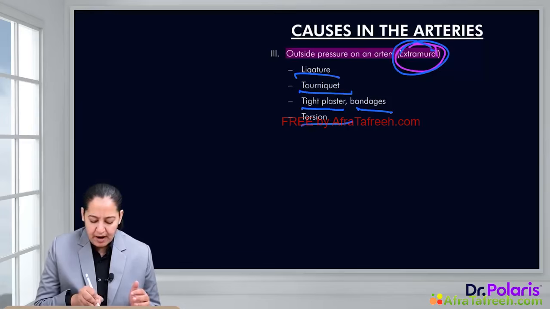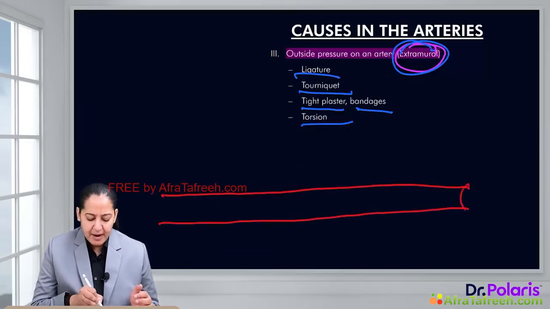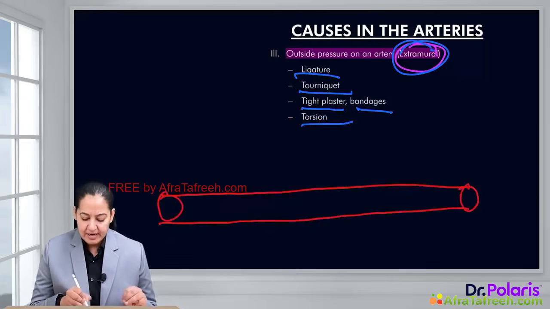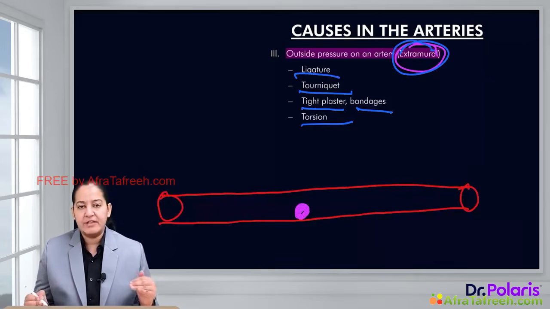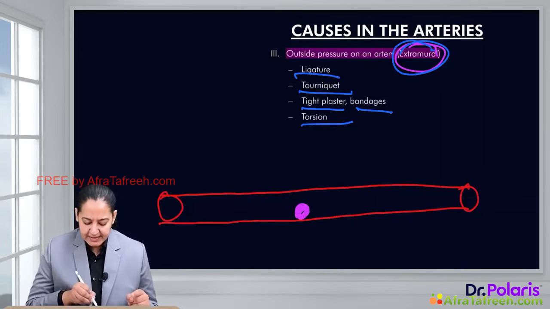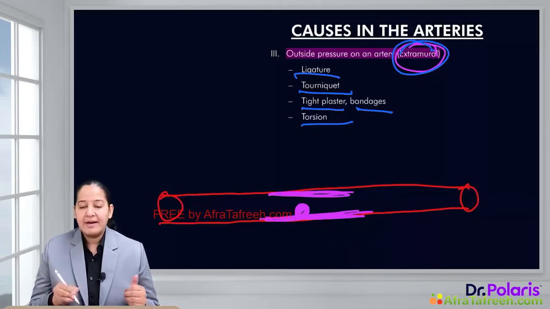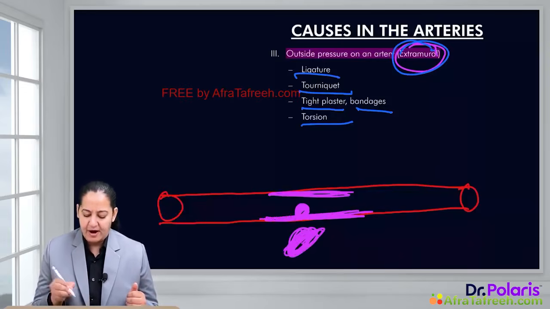So let me draw an artery. This is the diagram of an artery. You can see the wall of the artery. Blood is flowing inside the artery. Now, obstruction can occur at three levels. The first is intraluminal. That can be a thrombus or embolism obstructing the flow of the blood. The second is intramural. You can notice the wall has become thickened. So there is some cause in the wall, that is intramural. And the third one is extramural or extraluminal. That is compressing the artery from outside.